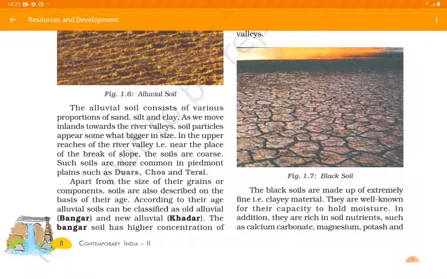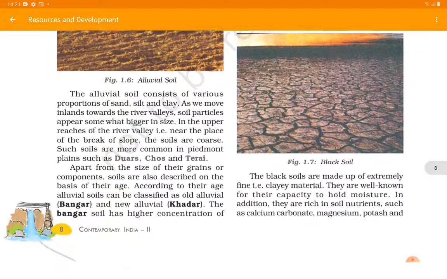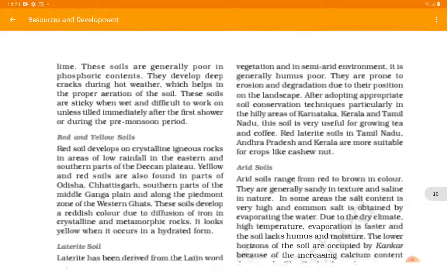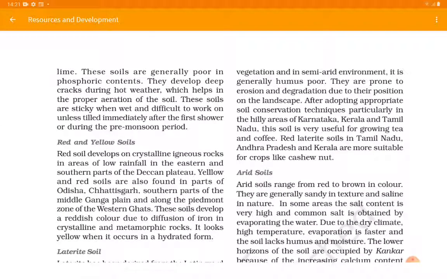The black soils are made up of extremely fine, that is clayey, material. They are well known for their capacity to hold moisture, and in addition they are rich in soil nutrients such as calcium carbonate, magnesium, potash and lime. These soils are generally poor in phosphoric contents.